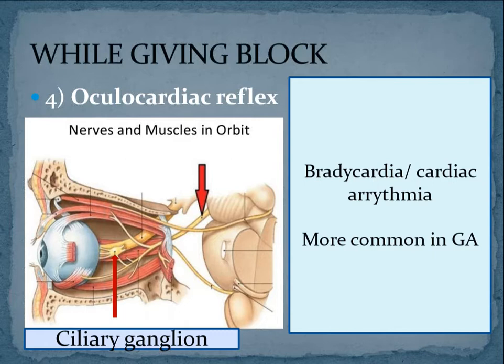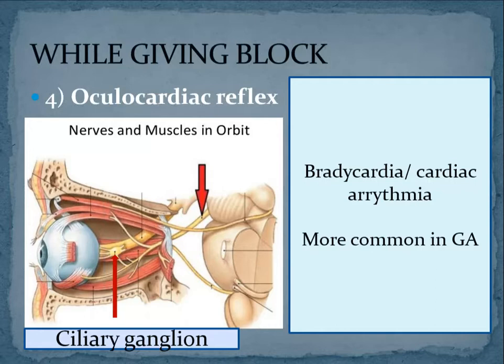So what are all the cases where you will do surgery under GA? It is in pediatric cases, especially pediatric squints. When you're trying to correct under GA, what happens? We are trying to pull the muscles to cut them, to recess, resect, all these things. So because of that, this complication can occur. So oculocardiac reflex is a very rare anesthetic complication, more common with general anesthesia. Okay, so this is about the complications regarding anesthesia.